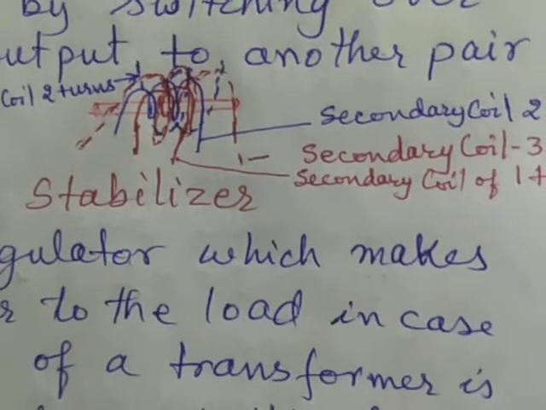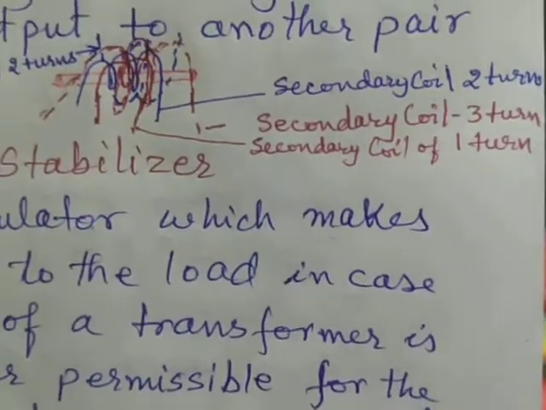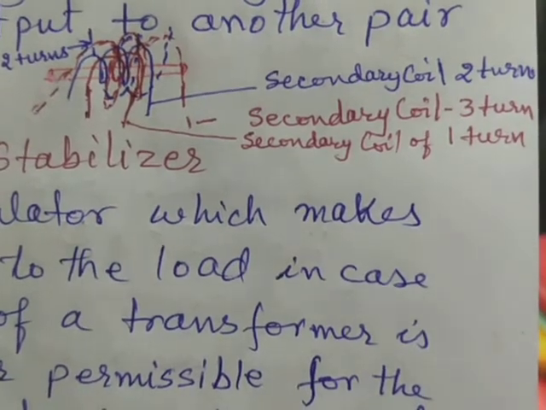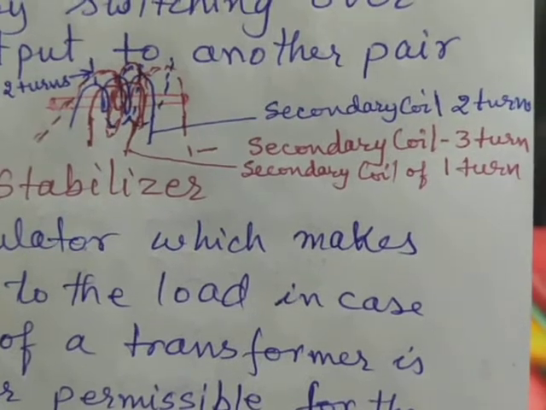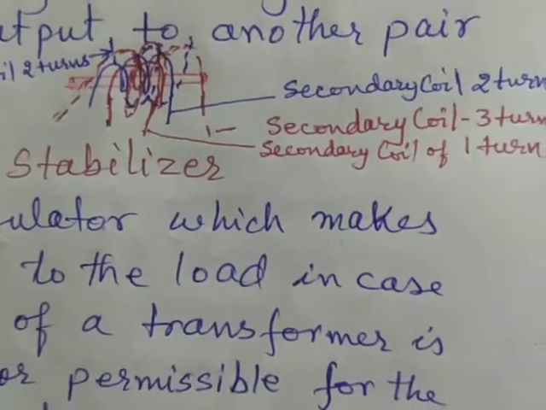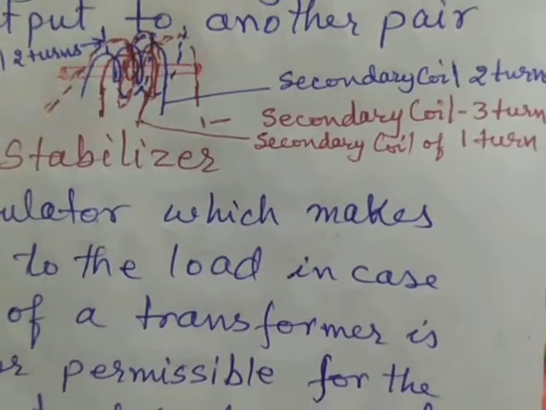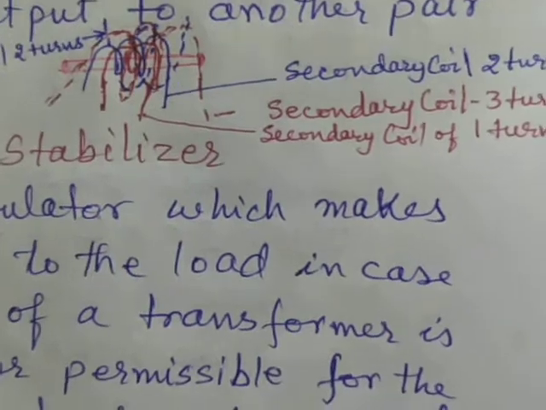So this is another option. And third option, if we select the third coil in the secondary which has 3 turns as compared to the primary coil, then the output voltage will be 1.5 times greater than the input voltage.